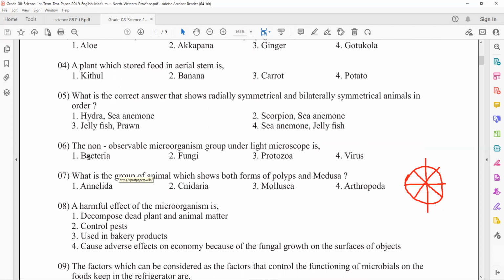Definitely we need a what? Microscope. But bacteria, fungi, protozoa, these groups can be observed using a light microscope. But for observing virus, we need an electron microscope. So the answer is virus. Here the answer is jellyfish. Now, for the 6th question, the answer is virus.